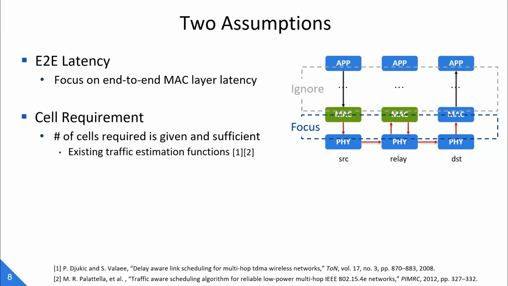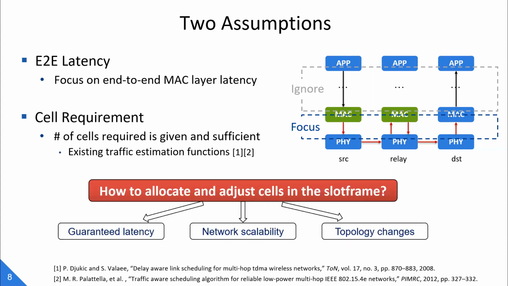That is, we do not consider the cell number determination, which has already been studied quite a lot in the community, and only focus on the cell allocation and adjustment problems. So we need to answer the question: how to allocate and adjust cells in the slot frame to achieve guaranteed end-to-end latency, high network scalability, and also be adaptive to topology changes.